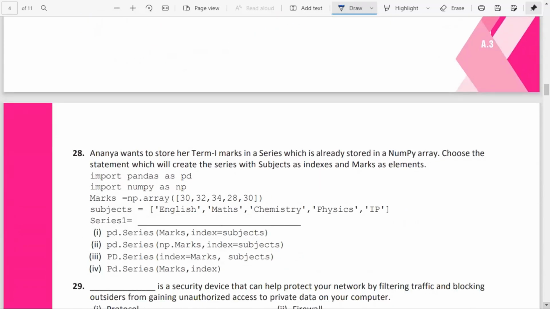Question number 28. Ananya wants to store her term 1 marks in a series, which is already stored in a NumPy array. Choose the statement which will create a series with the subjects. Subjects should be the indexes and marks as the elements or the data. Okay, marks will be the data. So import pandas as pd and you can see the NumPy array is there. For storing the marks, these are the subjects.